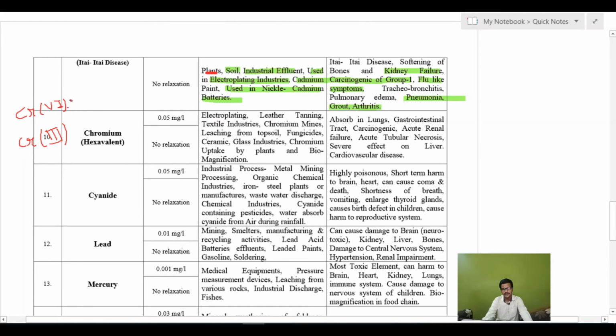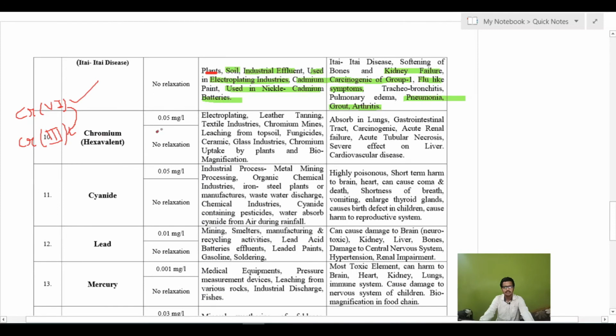The hexavalent chromium is very, very toxic. It can cause problems. So our aim is not to remove the chromium. If we reduce the chromium from chromium 6 to chromium 3, then that will not be a problem in our water.